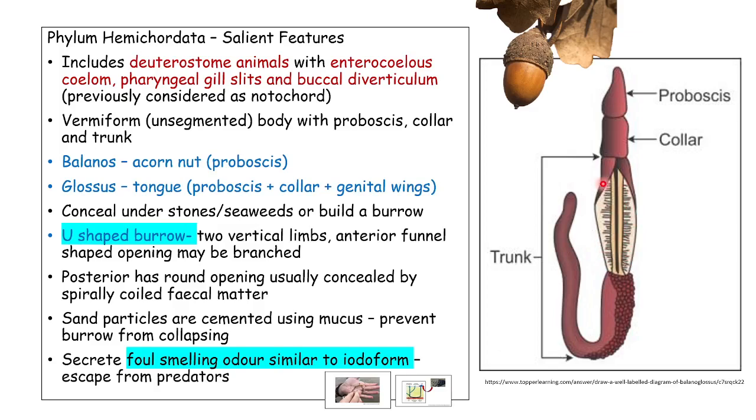In Balanoglossus, the sexes are separate. As a result, if it is a male worm, it will have the male gonad, and if it is a female worm, it will have the female gonad with gonopores to release either the sperm or the egg. So this is the region called the brachiogenital region, the starting portion of the trunk. Followed by this, you have a region where you can see many protrusion-like structures, and this is called the hepatic region.